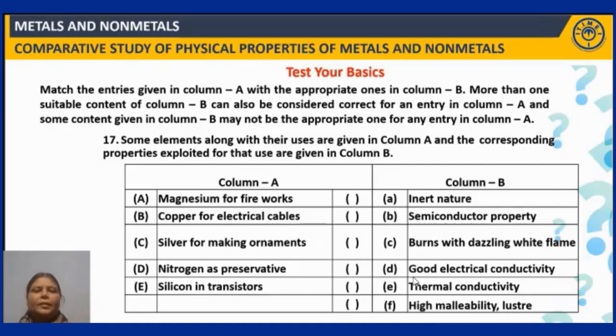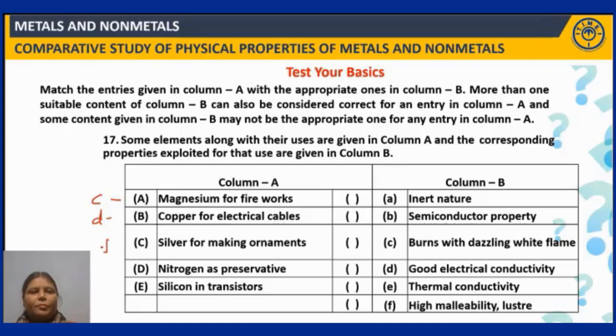Okay. Now, magnesium for fireworks. Why do we use magnesium in fireworks? It is because it burns with dazzling white flame. So C should be the correct match for this. So let me write here. Copper for electrical cables. Why do we prefer copper for electrical cables? It is because of its good electrical conductivity, right? So D. Then coming to silver for making ornaments. Obviously it is because of high malleability and luster, right?